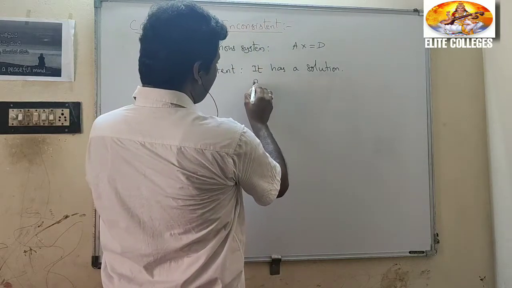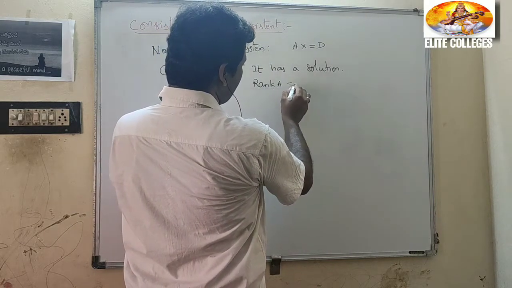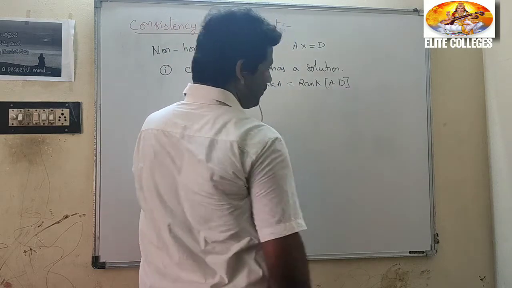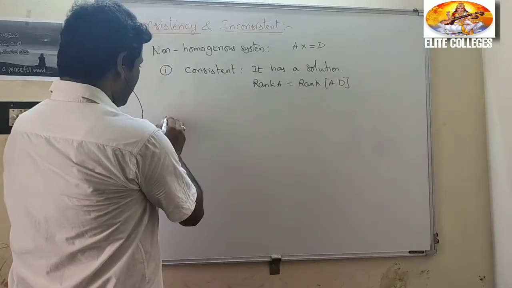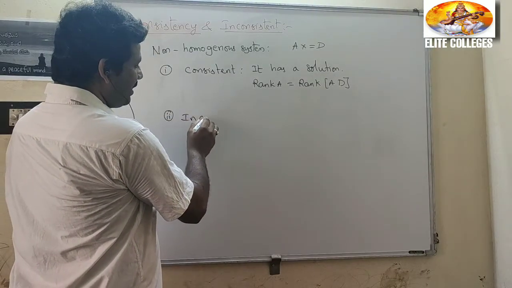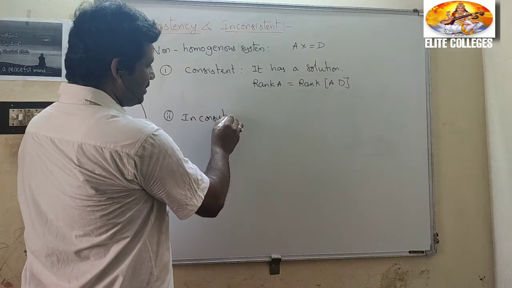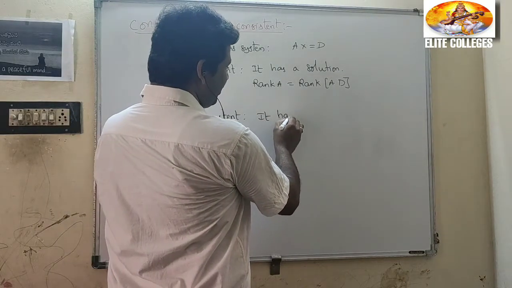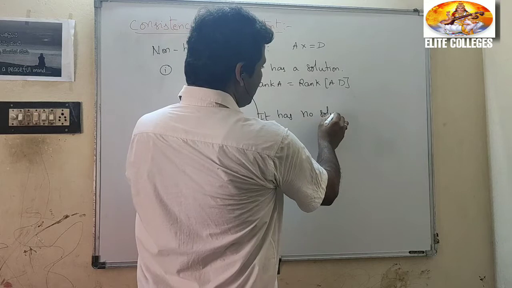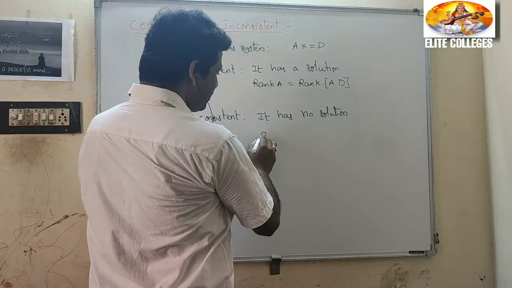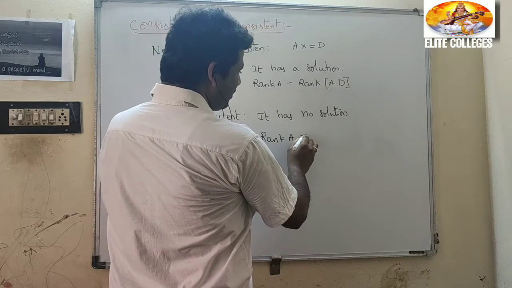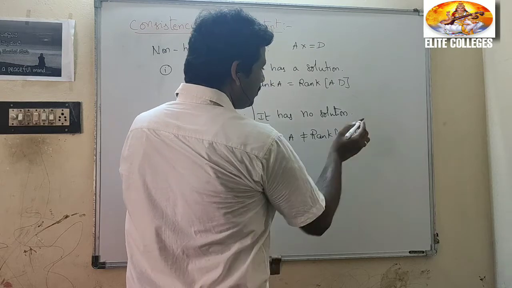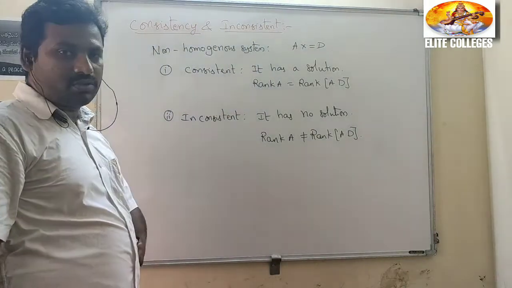Consistent means rank A equal to rank AD, then the system is consistent. And the second one, inconsistent. What is inconsistent? It has no solution. If it has no solution, that means rank A is not equal to rank AD. So it has no solution.